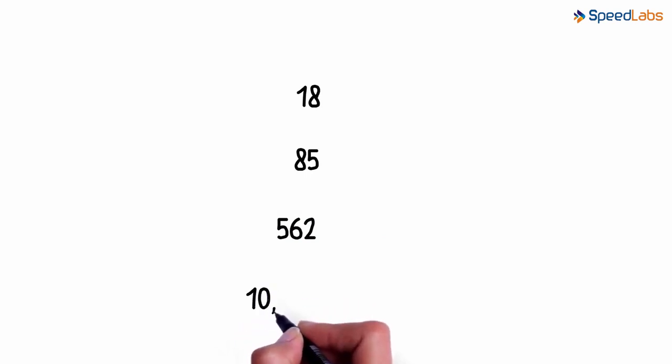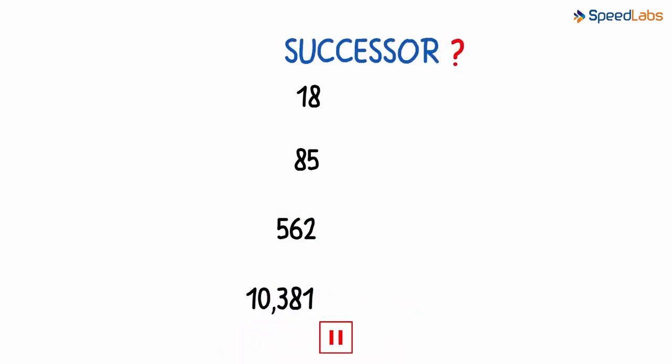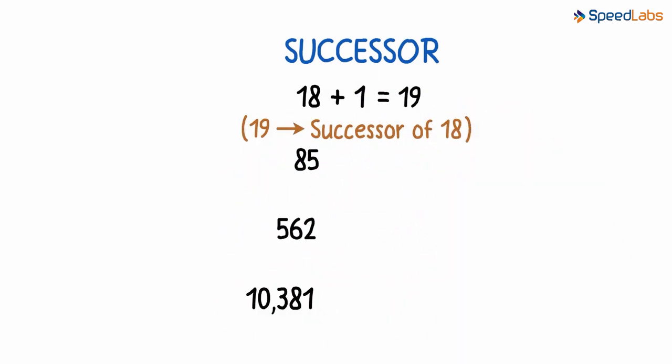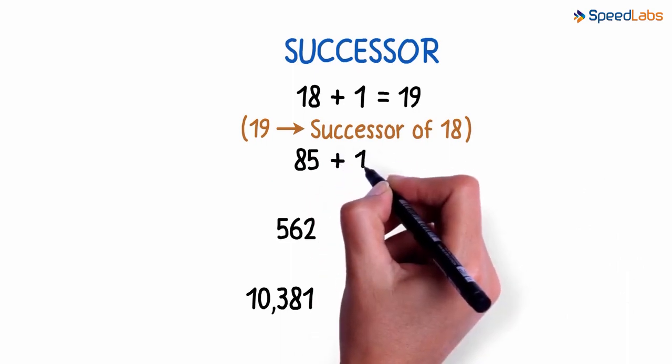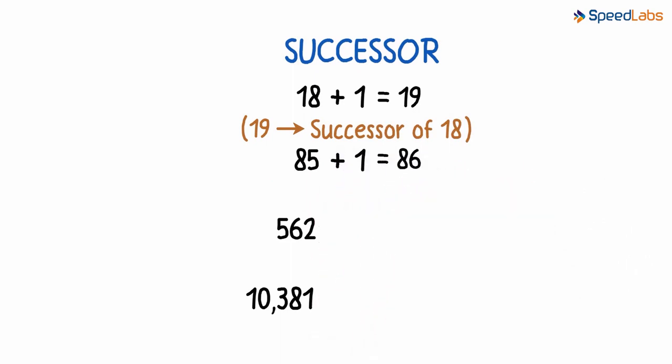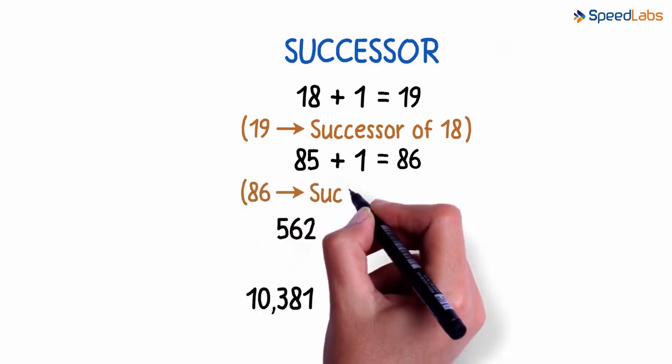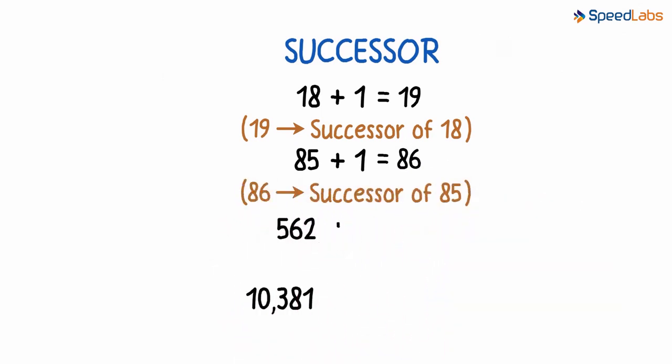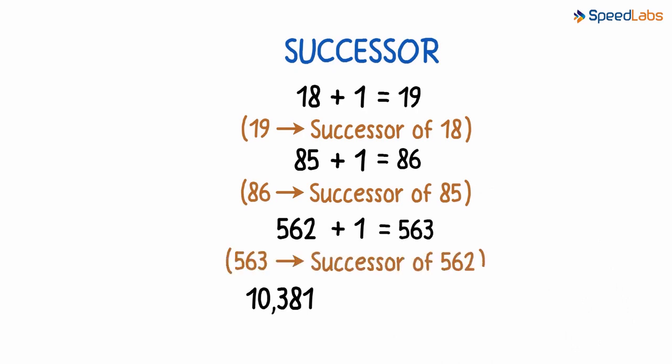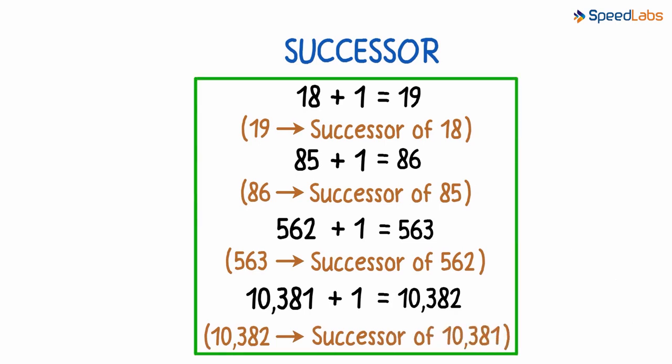So on the same lines, what numbers will succeed 18, 85, 562 and 10,381? When I add 1 to 18, the number I get is 19, and hence 19 is the successor of 18. Similarly, when I add 1 to 85, the number I get is 86. So, 86 is the successor of 85. Similarly, the successors of the final two numbers are 563 and 10,382. This was about the successor of any number.